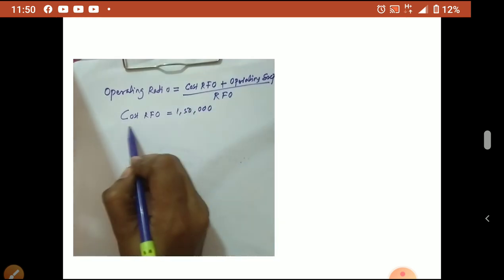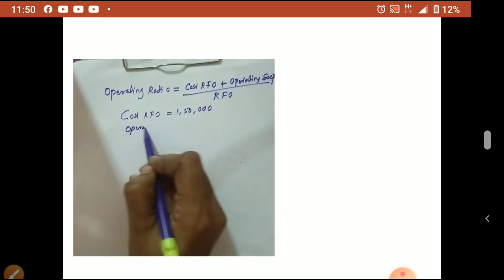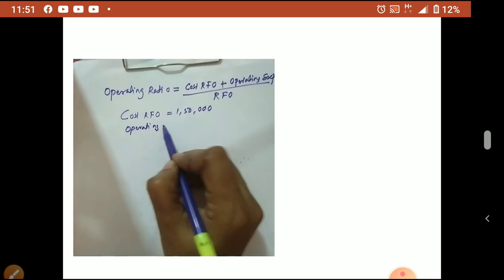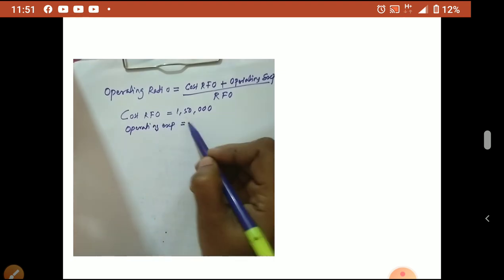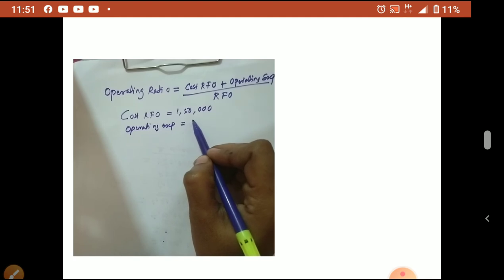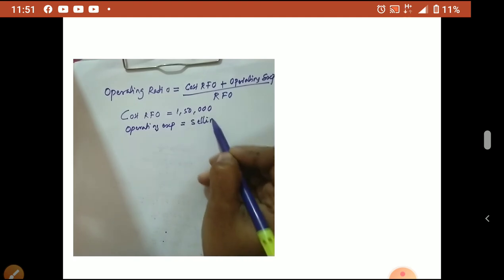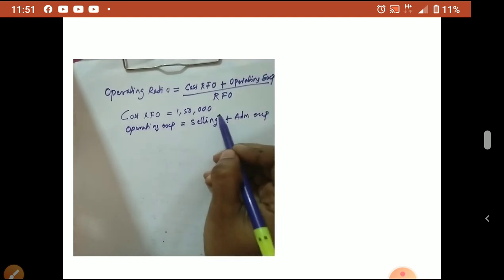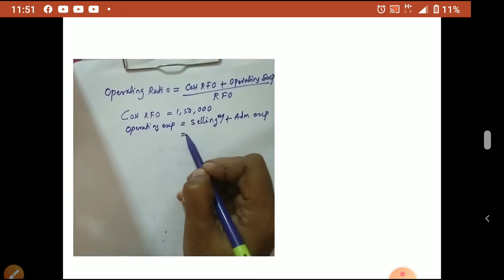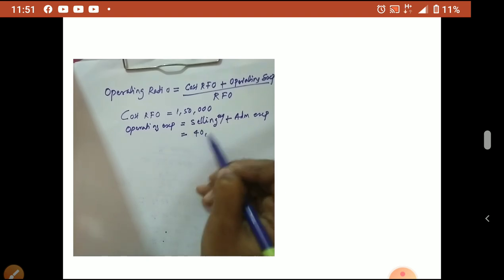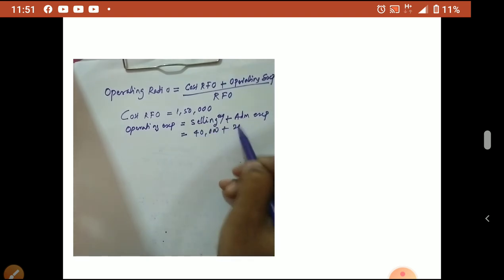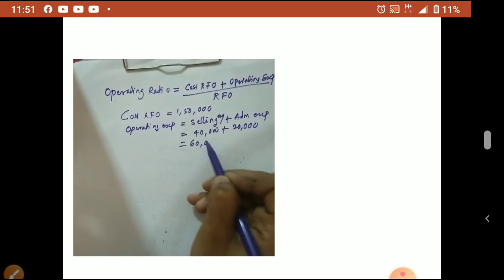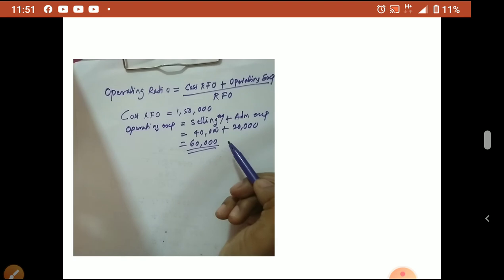Okay, operating expense we have to calculate. Operating expense is equal to selling plus administration. Here only selling and administration expense is there. Selling expense is 40,000 plus administration 20,000. So total is 60,000.